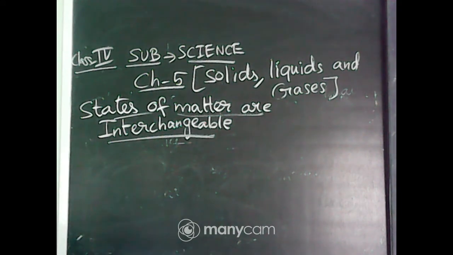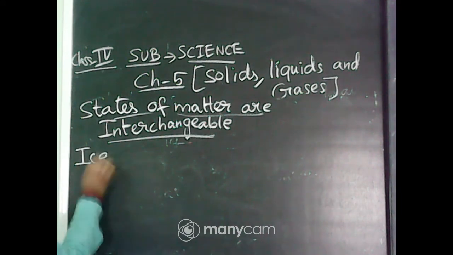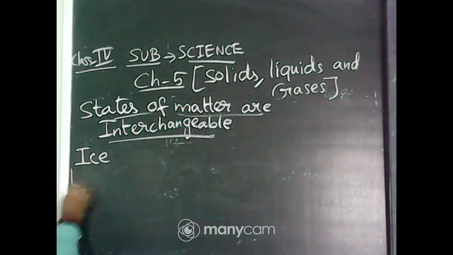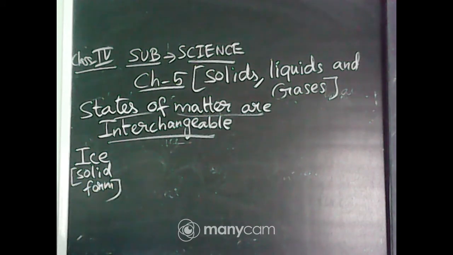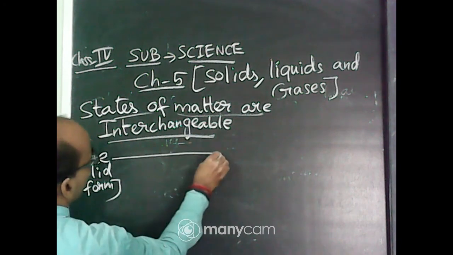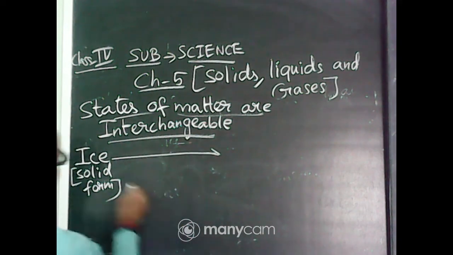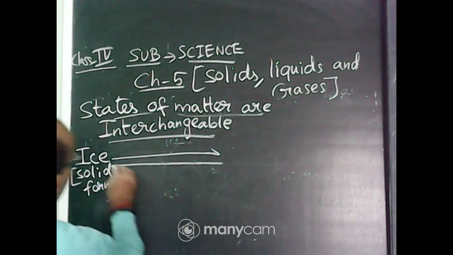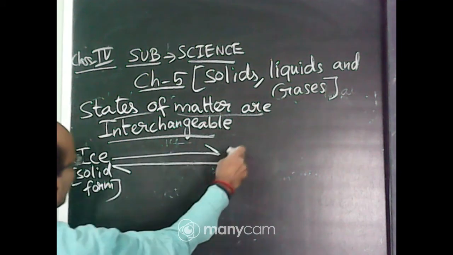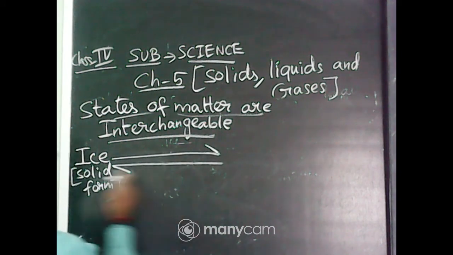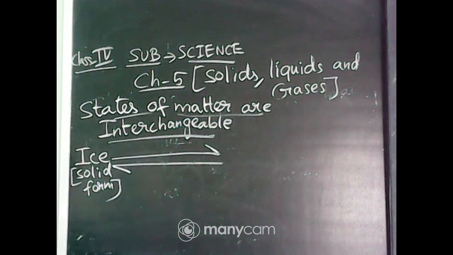So the equation here, see here, ice, that is solid form. This is a reversible process. See here, this can be changed into this water form, and water can be changed back into solid form. This is the symbol of a reversible process.